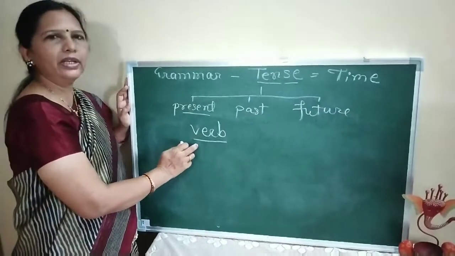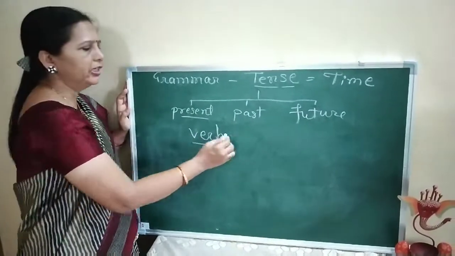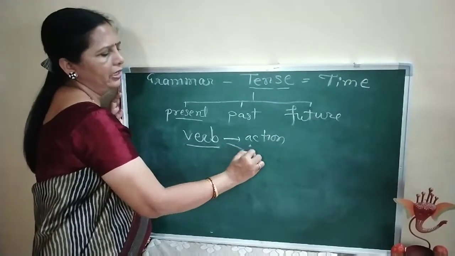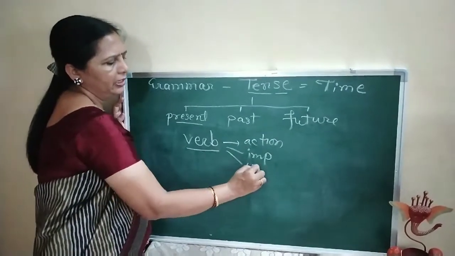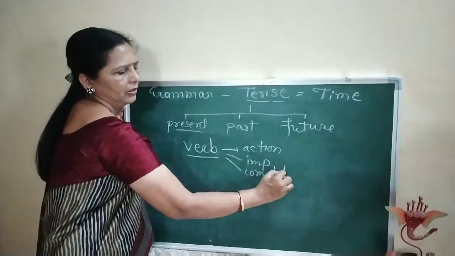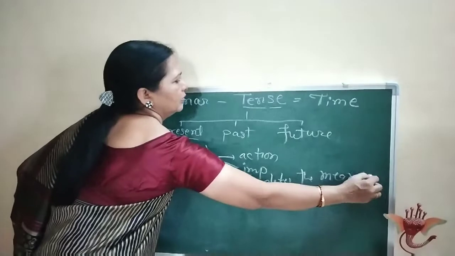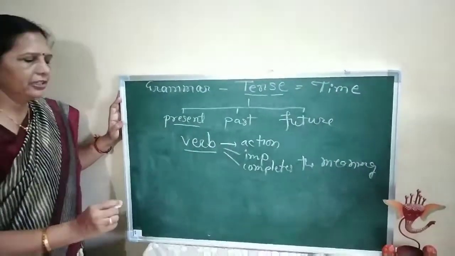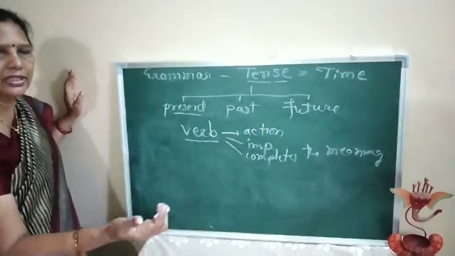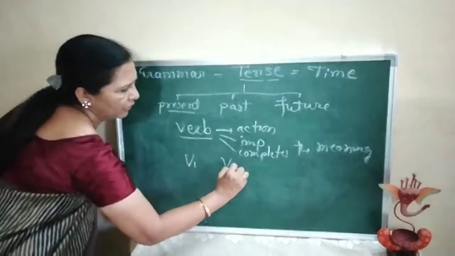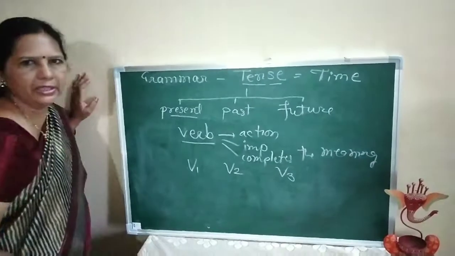In Marathi we call it Kriya Pad. It shows action and it is very important. It completes the meaning. Now the verb is used in three various ways. We call them V1, V2 and V3.